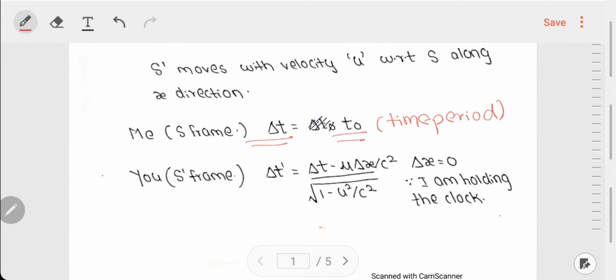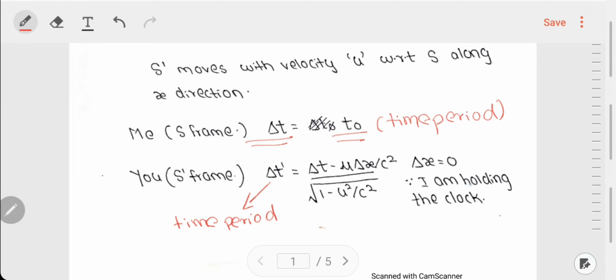In your frame of reference, the time period is given by the Lorentz transformation for the time differences. The time period del t prime in your frame of reference is nothing but del t minus u del x by c square, over under root 1 minus u square by c square. If you don't know about this formula, you can get the information about it in lecture 2 of the special theory of relativity series. I'll post the link in the description.